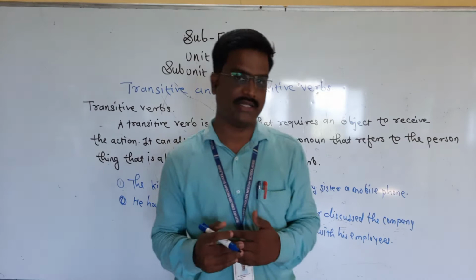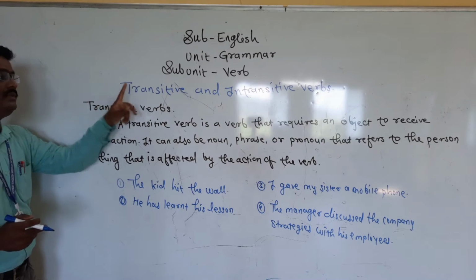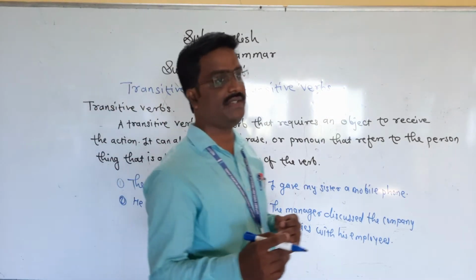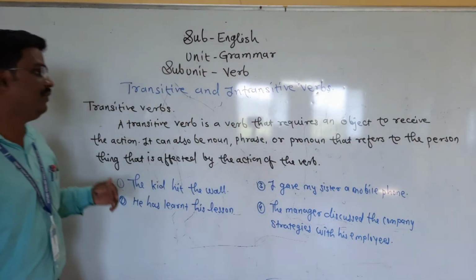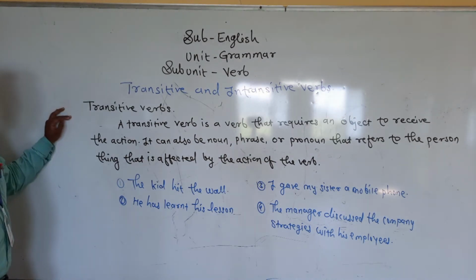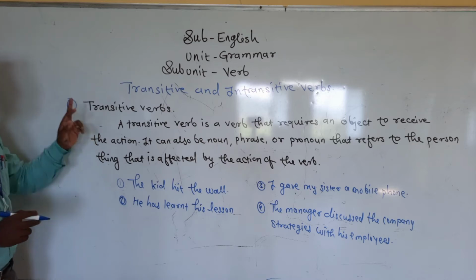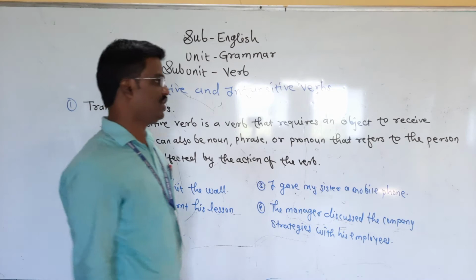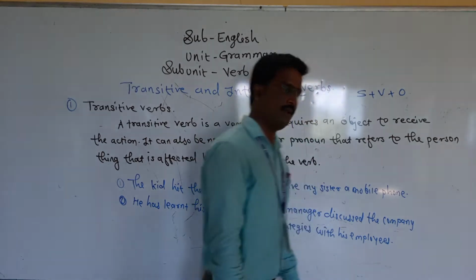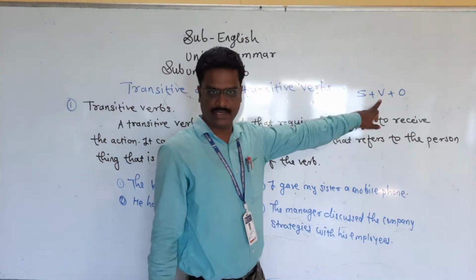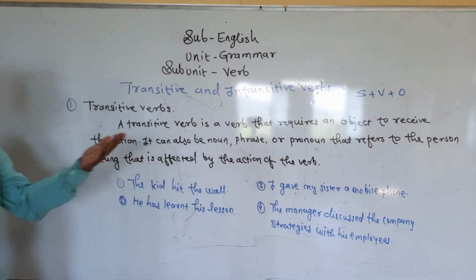Today, I am going to continue the same topic. In it, we are going to start transitive and intransitive verbs. Friends, transitive and intransitive verbs are the next type of verb given in our textbook. First, I would like to discuss what is meant by transitive verbs. You know the structure of our language is subject, verb and object. Verb means an action word. Already I have discussed its meaning and different types.